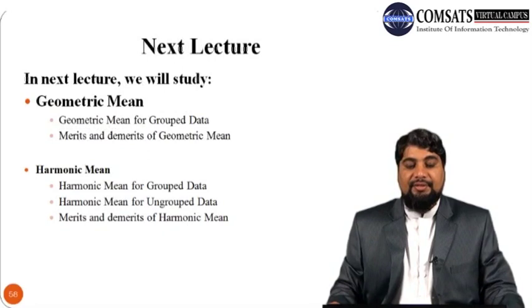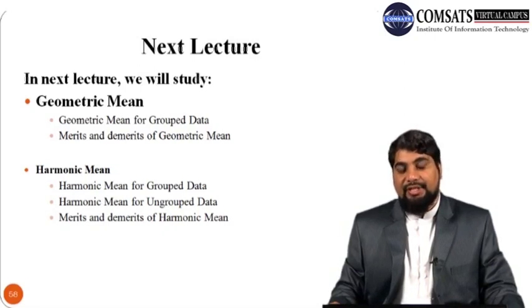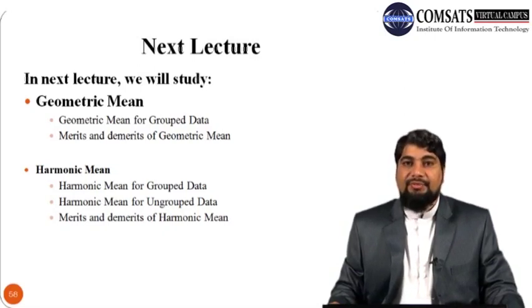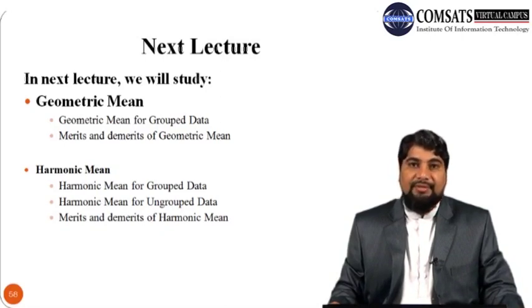In the next lecture we will discuss the geometric mean, and in particular how to calculate the geometric mean for grouped data. We will also review how to calculate the geometric mean for ungrouped data, which we have discussed in this lecture, in order to make consistency. And then we will discuss some of the merits and demerits of using the geometric mean as a measure of central tendency.